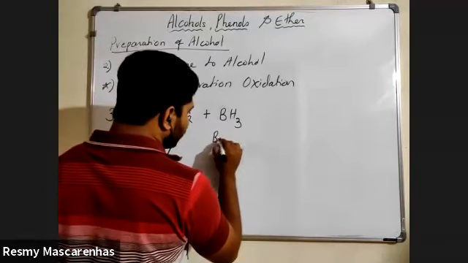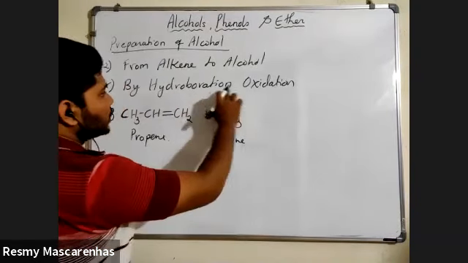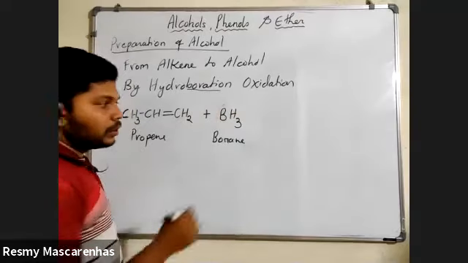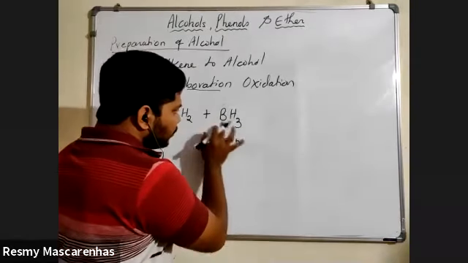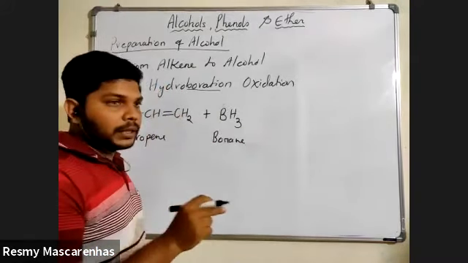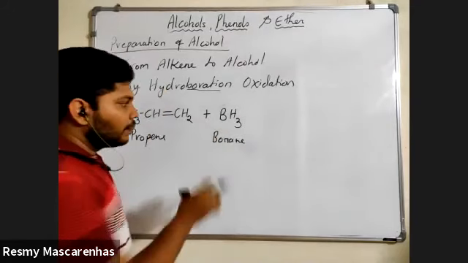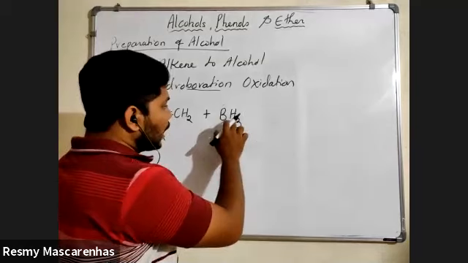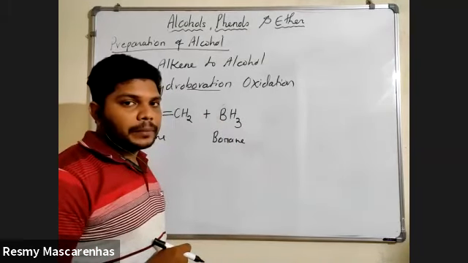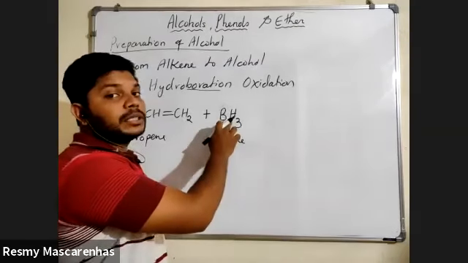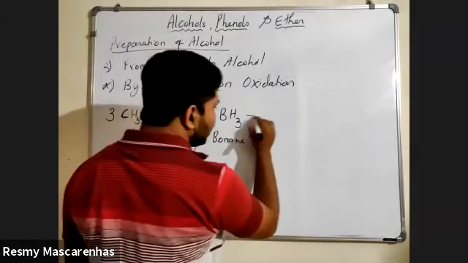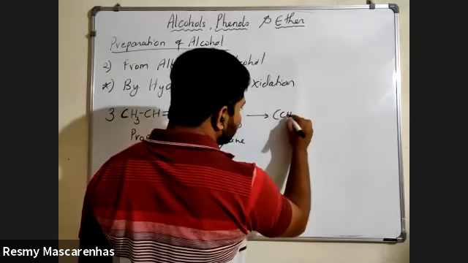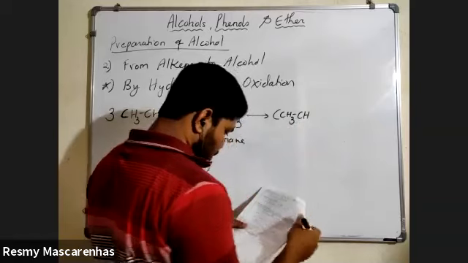What is the name of that? Borane. That's why it is a hydroboration reaction, this word boration is used. So BH3 is a borane, B is boron. With this boron, how many hydrogens can you see? 3 hydrogens. These 3 hydrogens are replaced by the 3 alkene molecules and you will get CH3, CH.